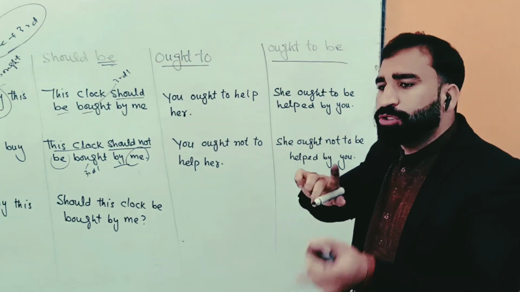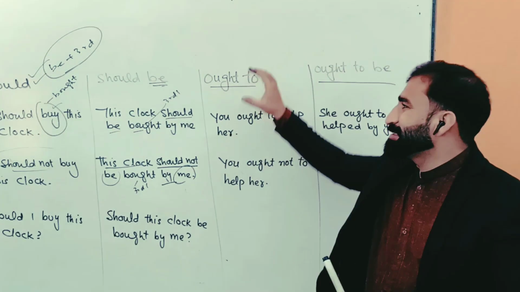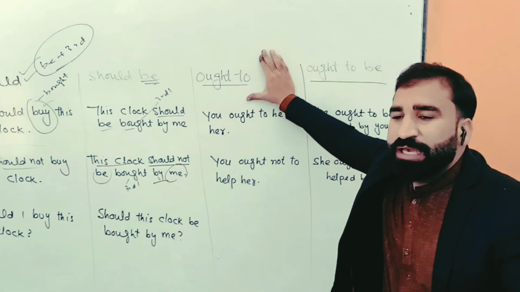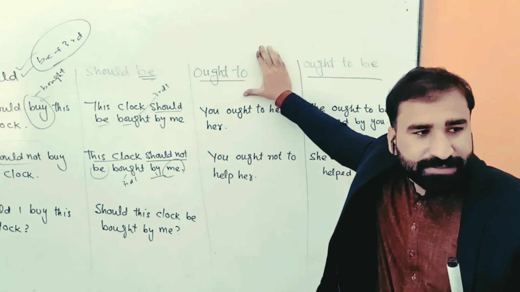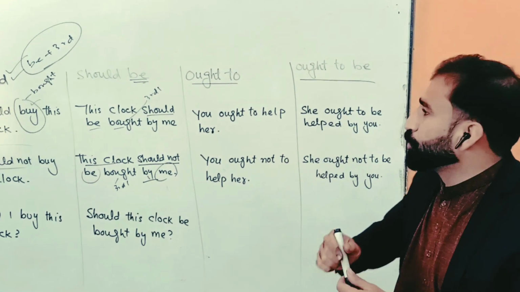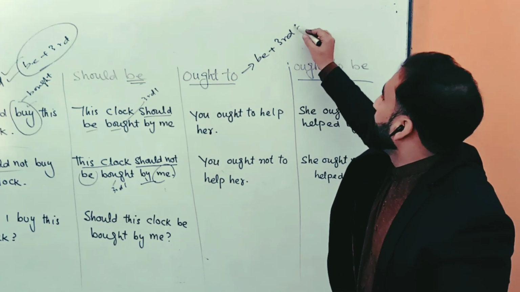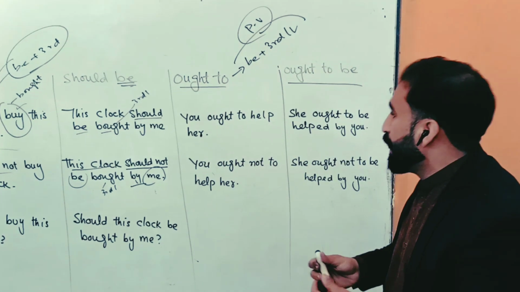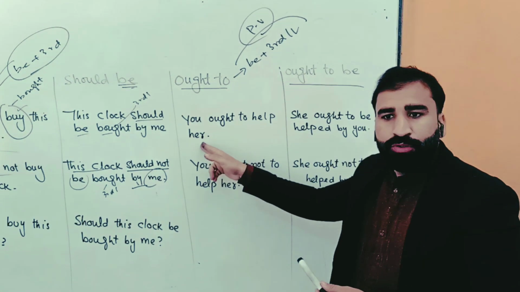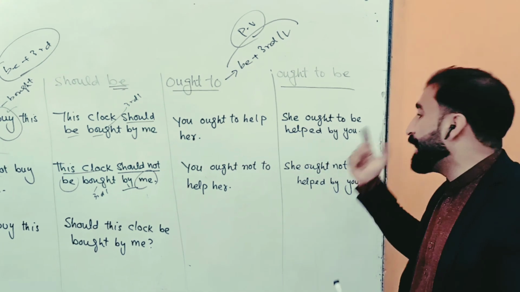If there is ought to, we have to put ought to be when we want to change that sentence. When there is ought to in a sentence and we want to change that sentence into passive voice, we have to put be with it, be and then the third form of verb. So look at that. You ought to help her. She ought to be helped by you.